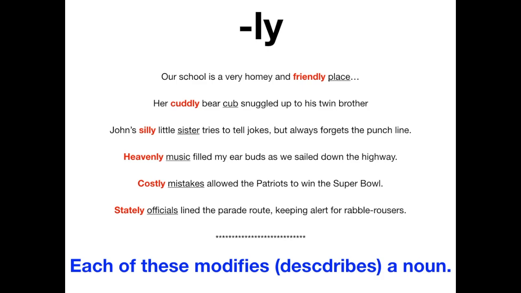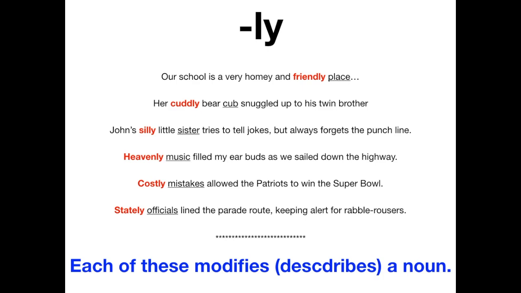Costly mistakes allowed the Patriots to win the Super Bowl. Okay, the mistakes are the things that were costly. It's not describing the allowed. So if you use this sentence or something like it, that's fine. Just do not call it an ly sentence opener. And then finally, stately officials lined the parade route, keeping alert for rabble-rousers. Again, stately is ly, but it's not describing the verb, which would be lined, okay? It's describing the officials who lined the parade route. So feel free to write these, but do not call them sentence openers, according to our chart, okay?